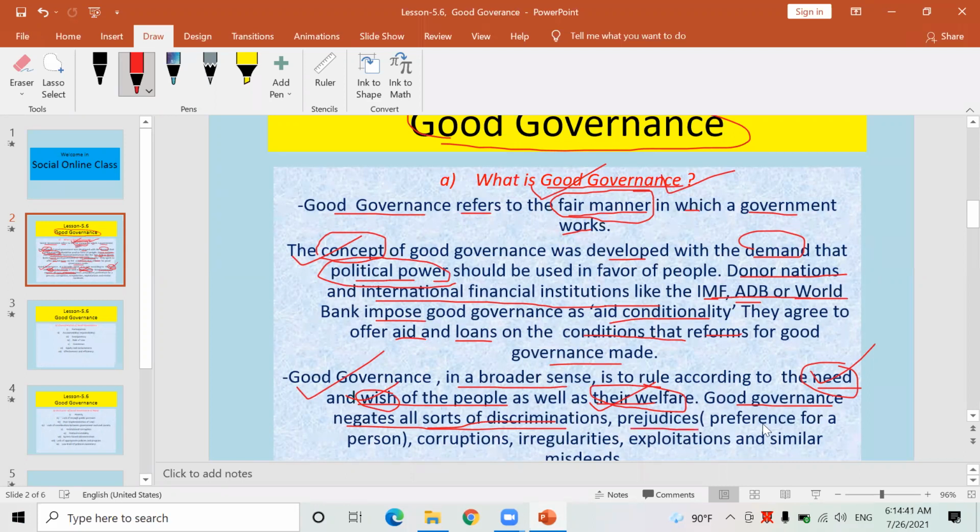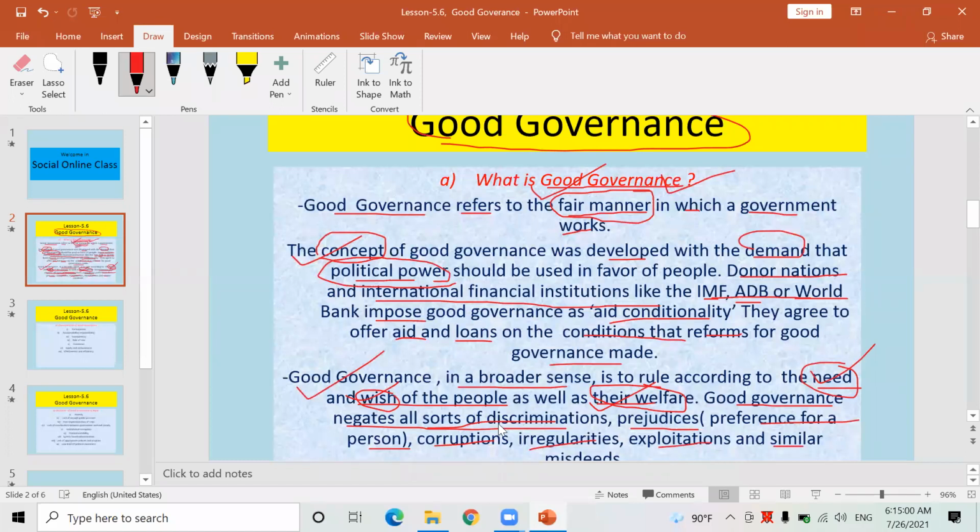Look here, preference for a person. Yes, it doesn't want to give preference to a particular person, particular class, or particular religious group. Similarly, good governance always discourages corruption, irregularities, exploitation, and similar other misdeeds.